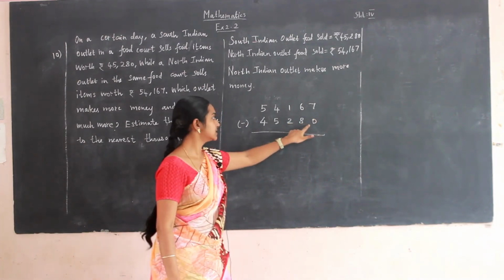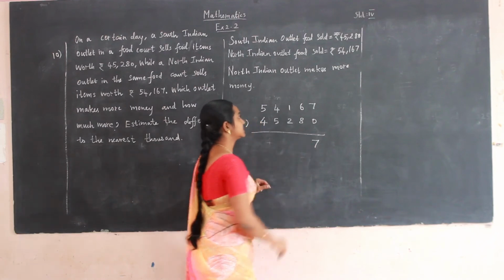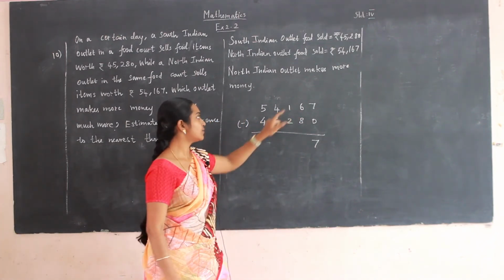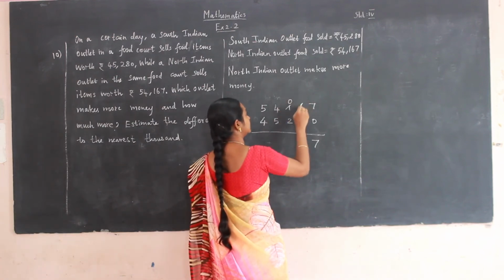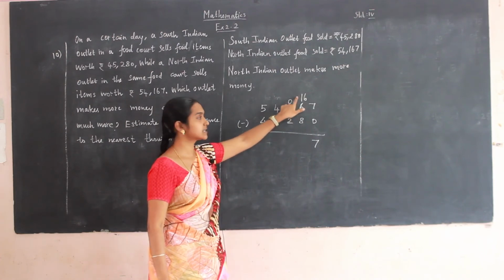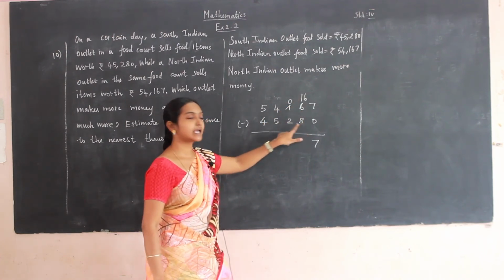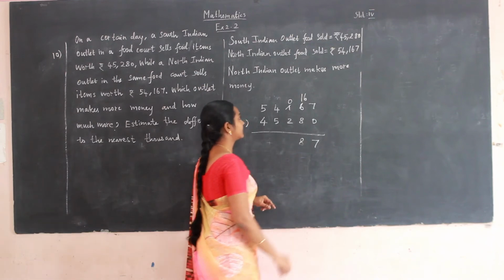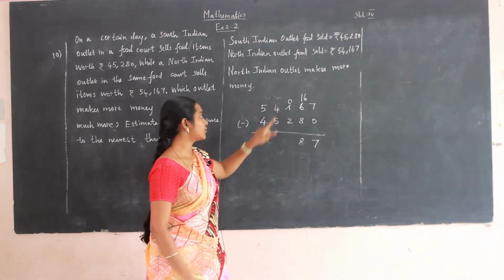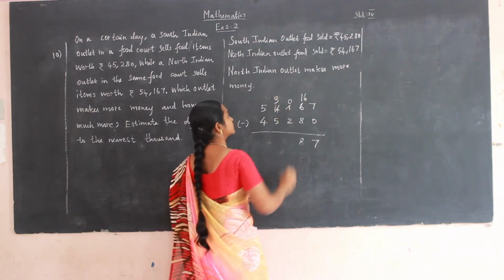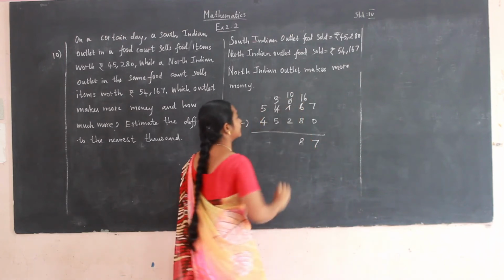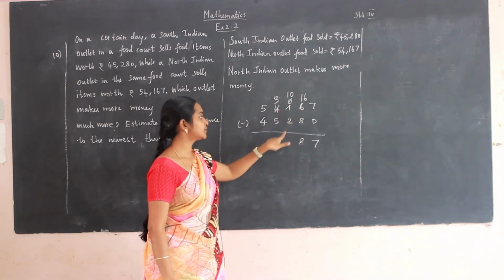Seven minus 0 is 7. 8 is greater than 6, we cannot subtract, so borrow from the before number. So 1 is changed as 0 and 6 is changed as 16. 16 minus 8 is 8. 2 is greater than 0, we cannot subtract. So borrow from the before number. So 4 is changed as 3 and 0 is changed as 10. 10 minus 2 is 8.